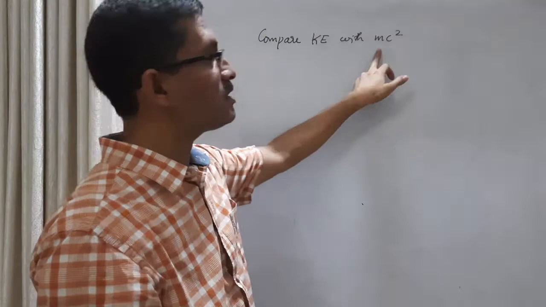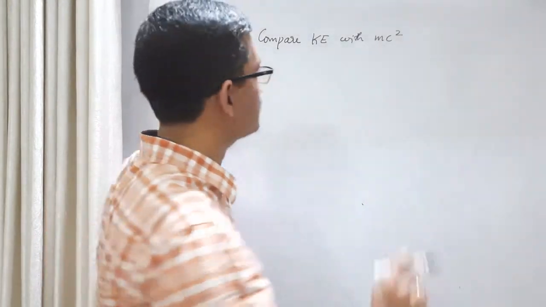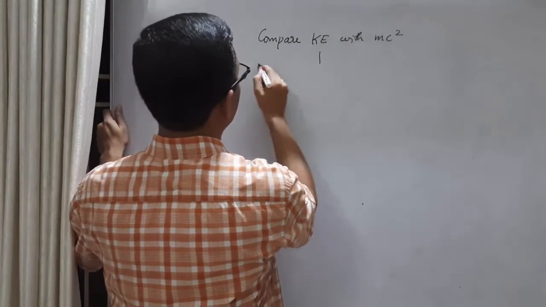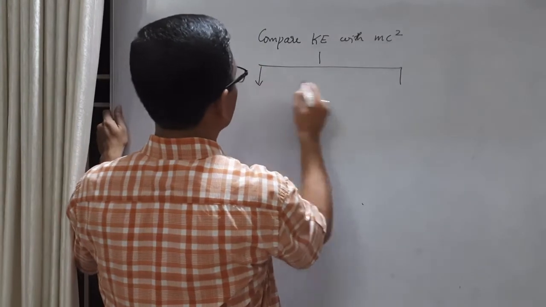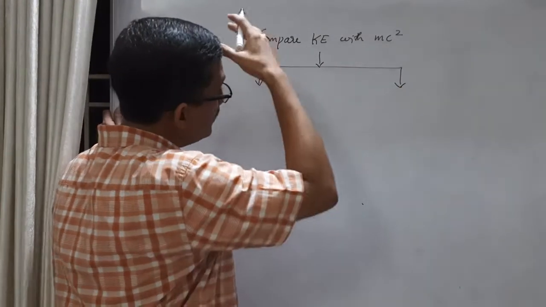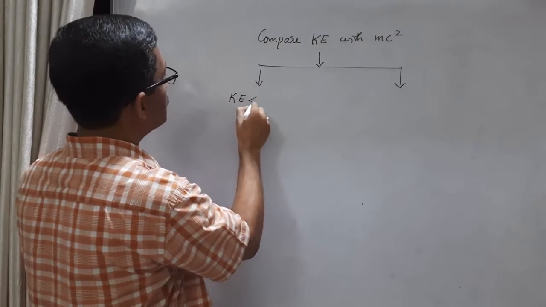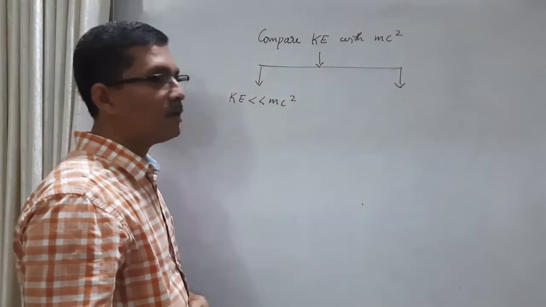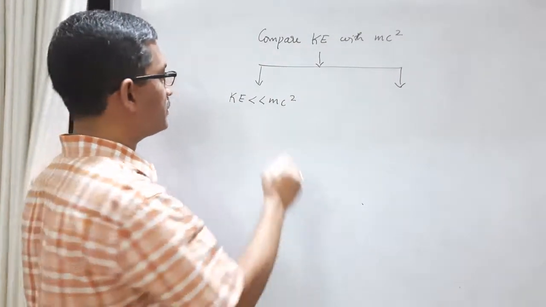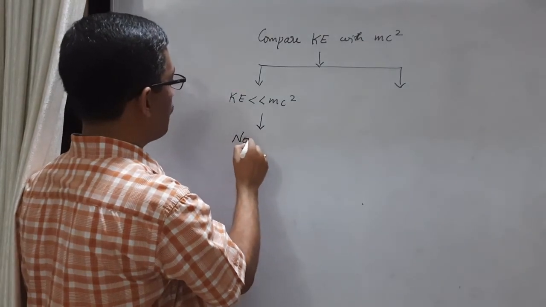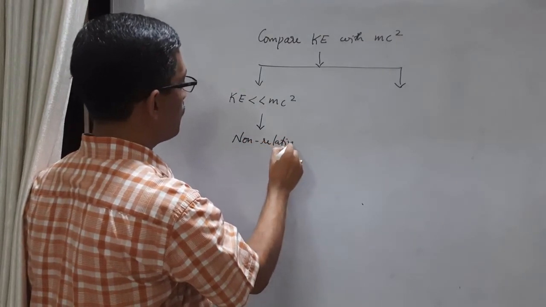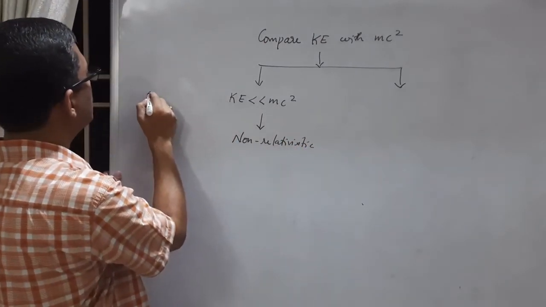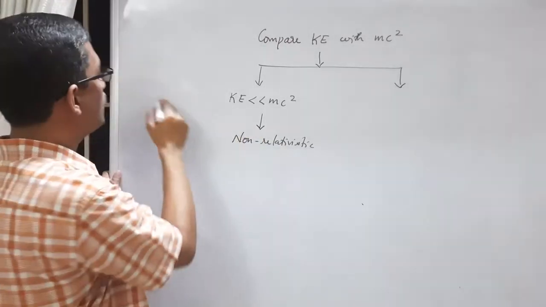In our discussion, m always means rest mass, mc square means rest energy, and total energy is always gamma times mc square. Now, one possibility is that kinetic energy is very small compared to rest energy. If so, it is non-relativistic. An example is an electron accelerated through 150 volt.